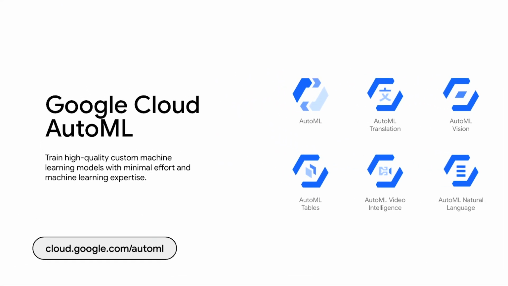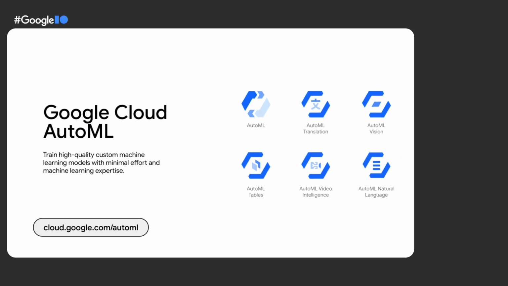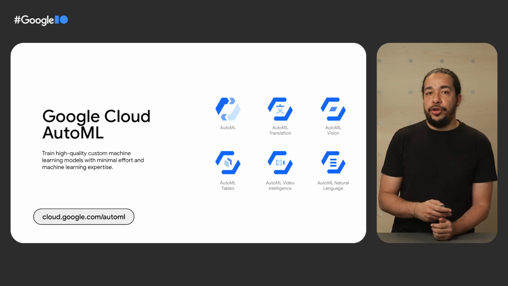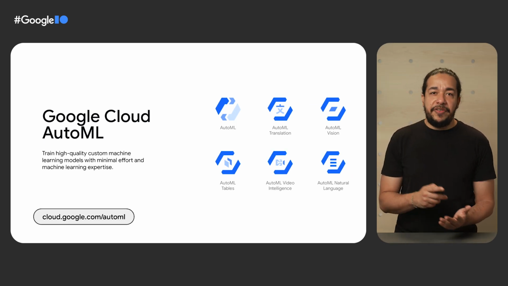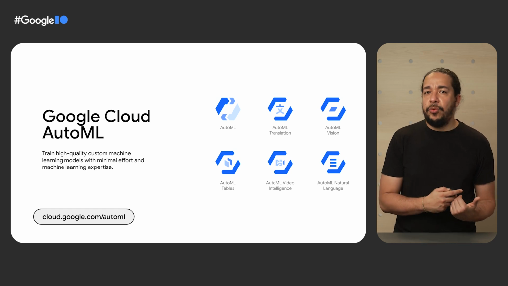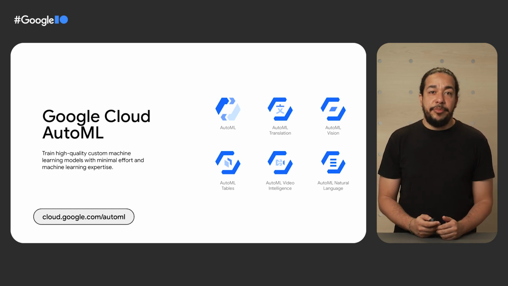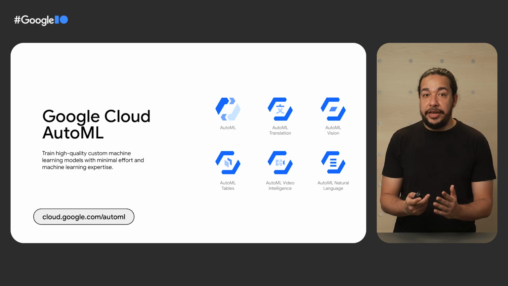The first one is a Google Cloud one. AutoML enables you to train high-quality models specific for your needs. It uses some of the most advanced technologies for model creation to really get the best results possible, given your data. You can train models for vision, video intelligence, translation, natural language, and tables to use with structured data like a database table. The generated model can be deployed on Google Cloud, and you can use it via REST API, similar to the previous Google Cloud APIs I mentioned earlier, but now with a model completely customized to your data.